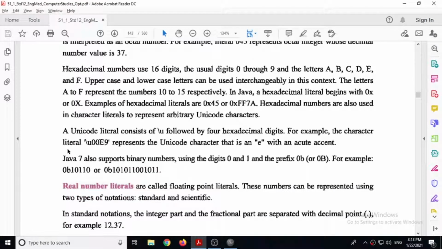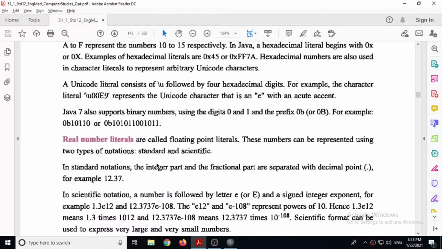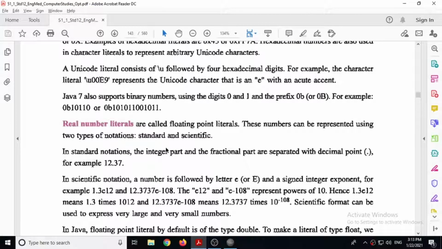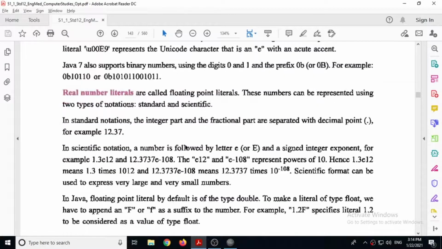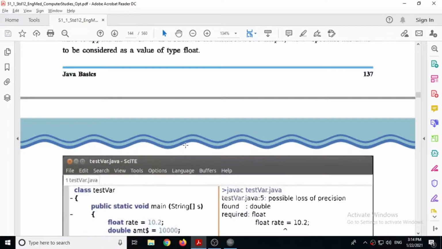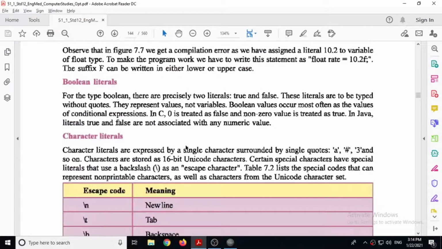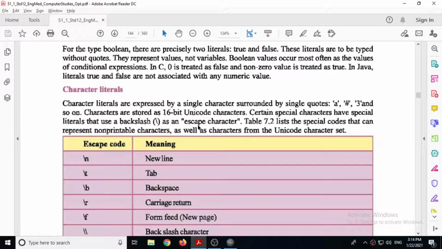And remember, in Java 7 there is also a facility to print binary number. In real number literal there are 2 varieties: standard notation and scientific notation. Boolean literal has only 2 varieties. Either you can give answer in true or false. Whereas character literal is known as backslash, or you can say escape sequence.